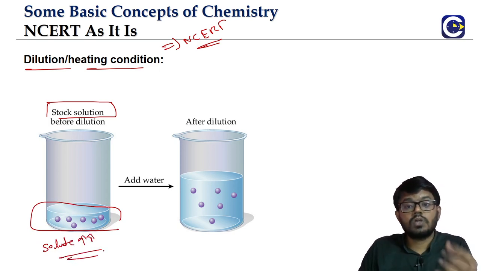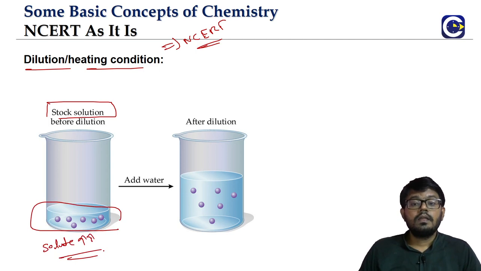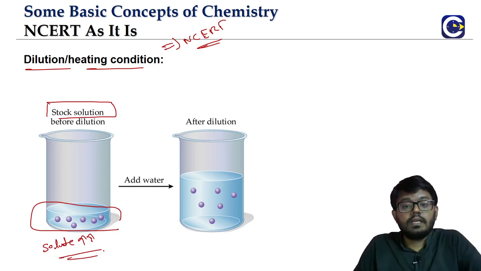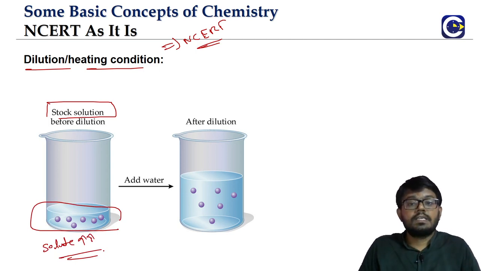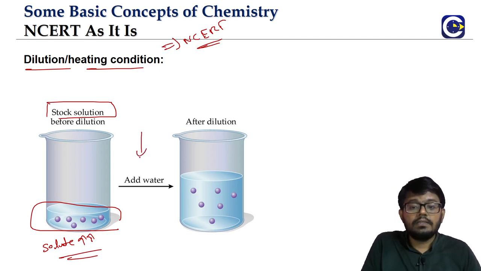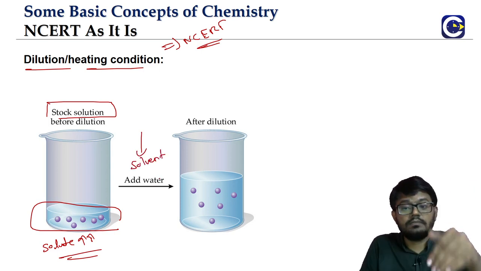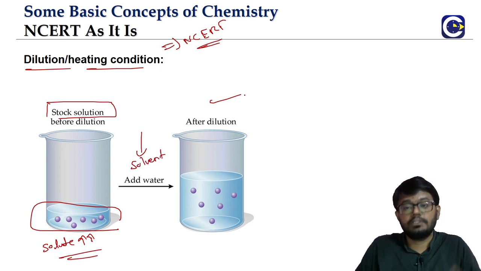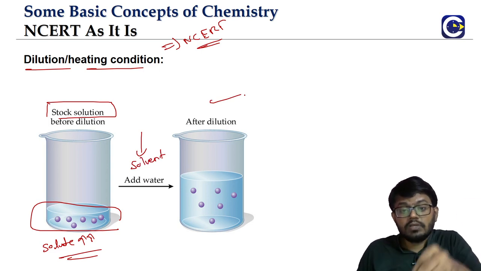We call them stock solution. But if we require to use it in some specific experiment, we will add solvent. In this case, we are assuming the solvent is water. That is what we will call dilution.